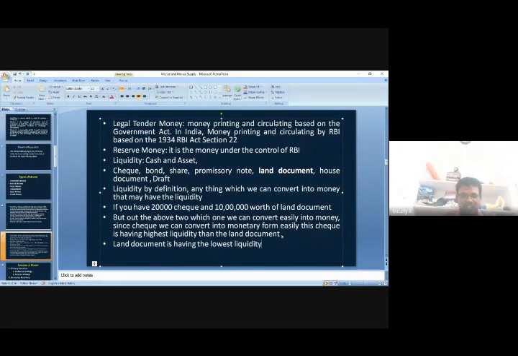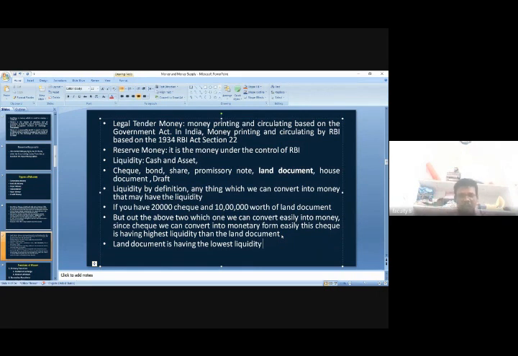Actually, the land document is worth 10 lakh rupees, whereas the check is worth only 20,000 rupees. But the land document may be converted into money only with more time. It is difficult to convert in the short term compared with the check. Since it takes more time to convert into money, it has the lowest liquidity.